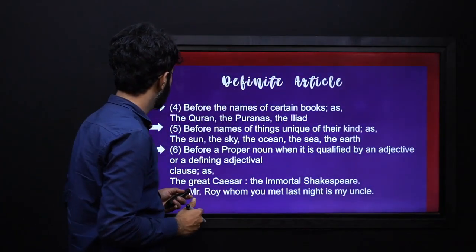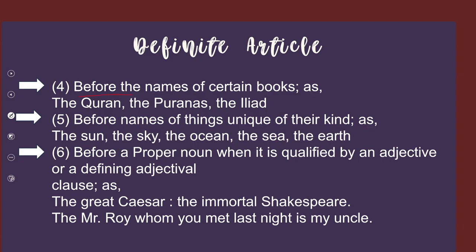So now some more: before the names of certain books, such as the Quran. We know the Quran is one, we are talking about a particular specific book, that's why we are using the. The Puranas, the Iliad. Before names of things unique of their kind, such as the sun, the sky, the ocean, the sea, the earth. This is when we are using the definite article the.